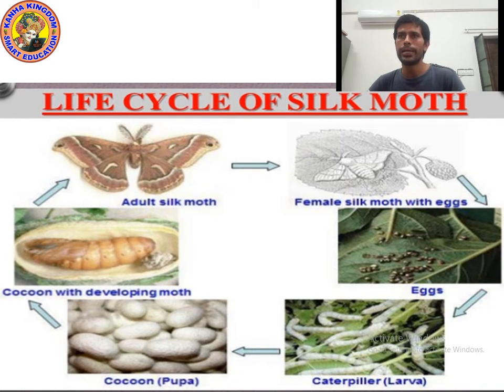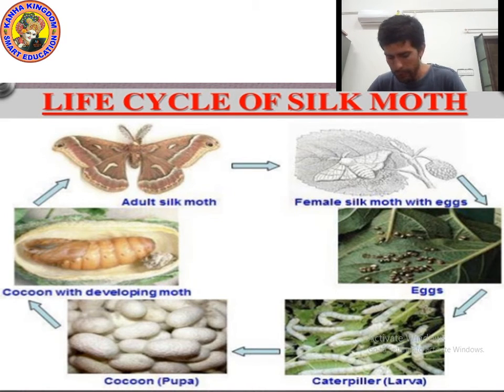So kids, you know that the silk moth lays eggs? Now what comes out of the egg? Yes, caterpillar. What is another name of caterpillar? Larva. Yes, very good. And what does the caterpillar eat? Yes, the caterpillar eats mulberry plant leaves. And then what happens? The caterpillar converts into a pupa.